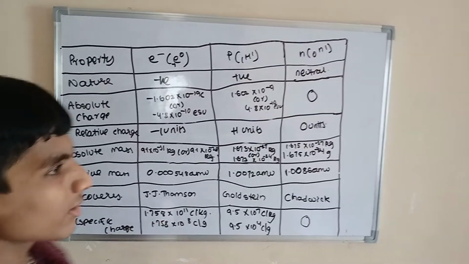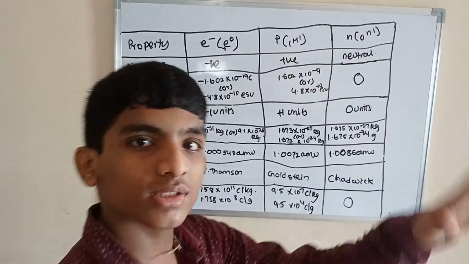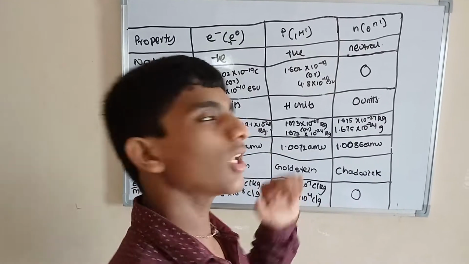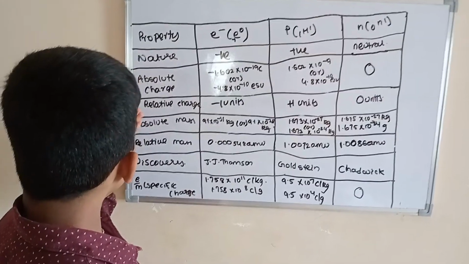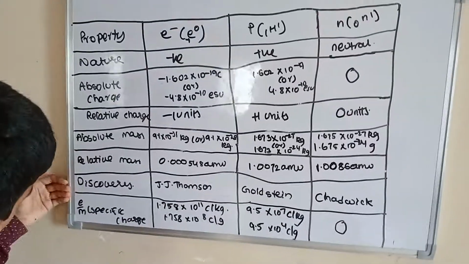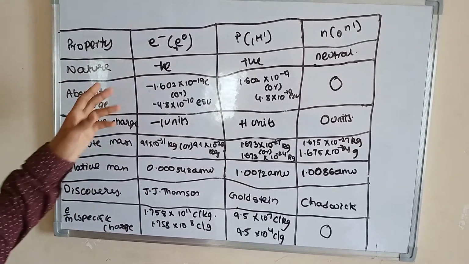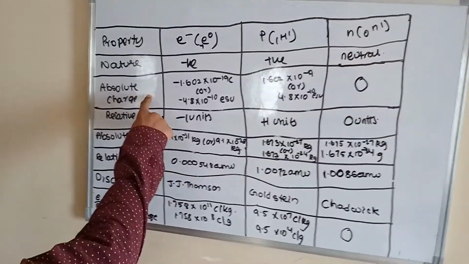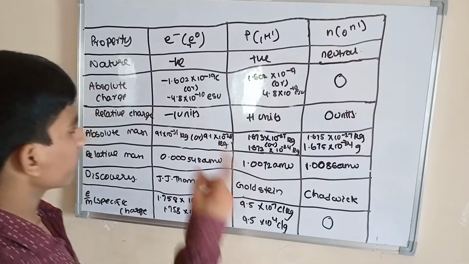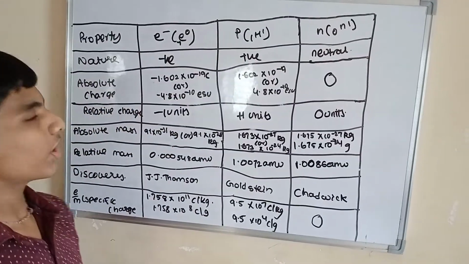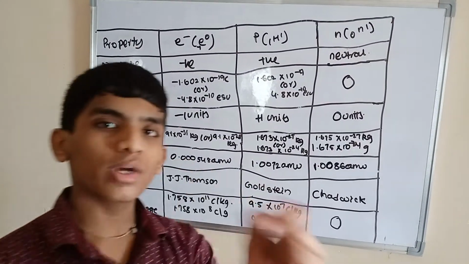Let us revise. Leaving the theory and the properties, what are the numerical values we have discussed in the discovery of electron, proton, neutron? Let us see now. First, these are the properties: nature, absolute charge, relative charge, absolute mass, relative mass, discovery, e by m, which is known as specific charge. First, for electron, what is the nature? Negative. Absolute charge is minus 1.602 into 10 power minus 19 coulombs, or in ESU, minus 4.8 into 10 power minus 10 ESU. Relative charge, minus 1 unit.